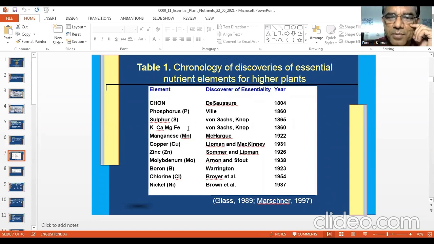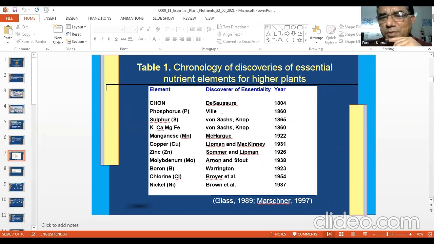Potassium, calcium, magnesium: also Knop, 1860. Manganese: McHargue, 1922. Copper: you can go through it. Sommer and Lipman for zinc, Broyer et al. for chloride, and nickel by Brown et al. So these are the discoverers of essentiality.